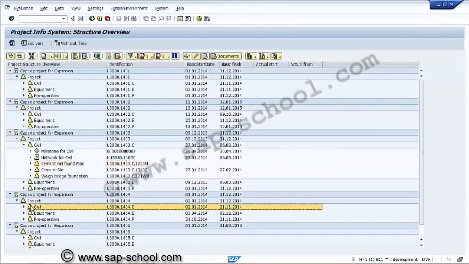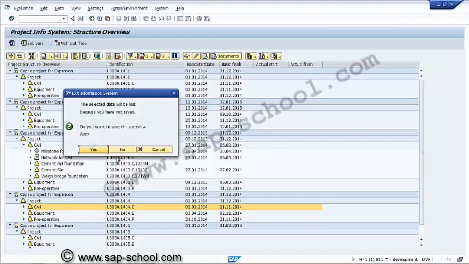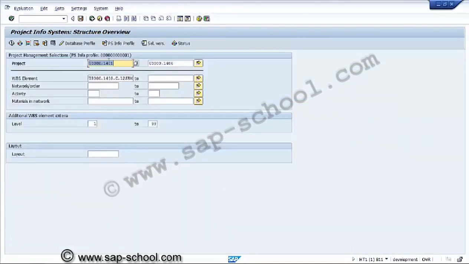and if you want to make the long text for this display, we want to see the documents of this document, and if required, we want to filter something status-wise, user-wise, object-wise, general filter, and delete the filter. So this is about the structural information. We can see as much as whatever we require. So it depends upon what information we are looking for.